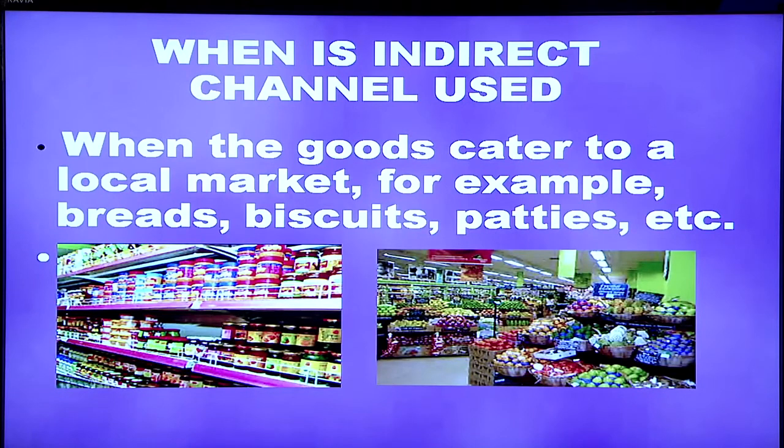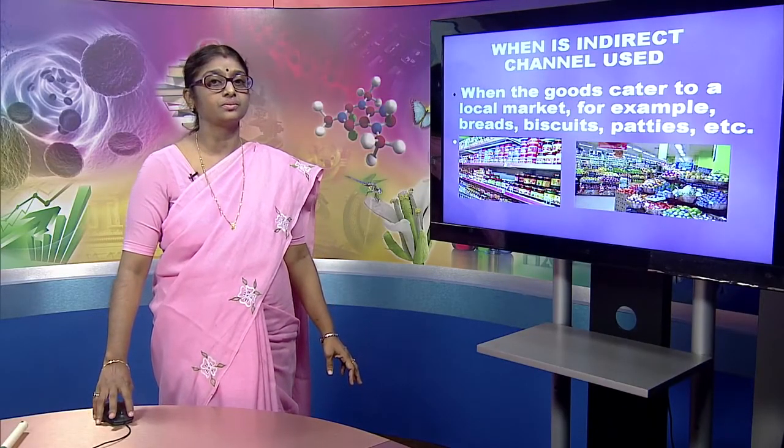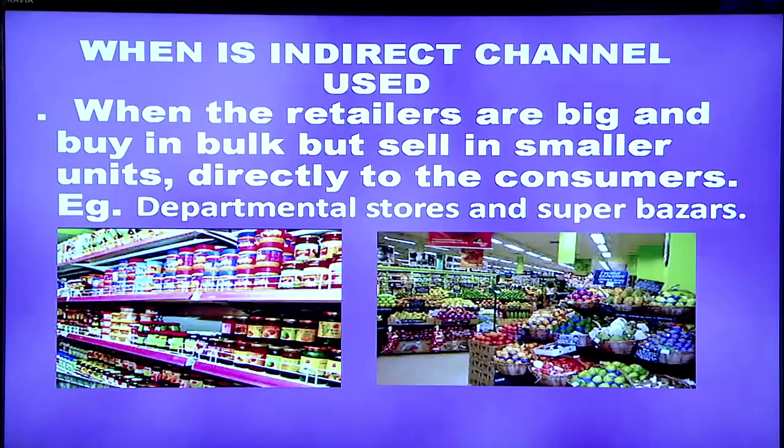When is the indirect channel used? When the goods cater to the local market, for example perishable goods like breads, biscuits, patties, etc. are needed for the local market, then the indirect channel is used. It can also be used when the retailers are big and buy in bulk but sell in smaller units directly to the consumers. As examples, departmental stores, super bazaars, etc. can be included as indirect channel.